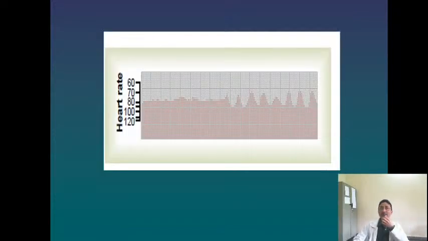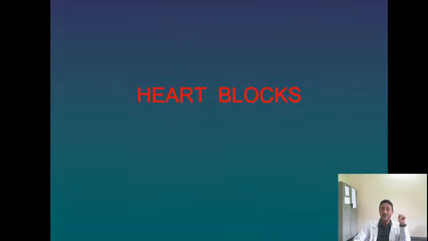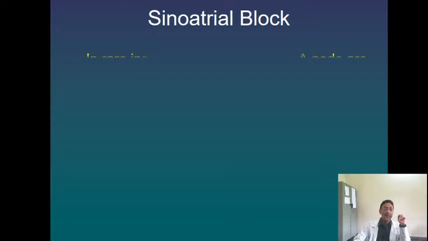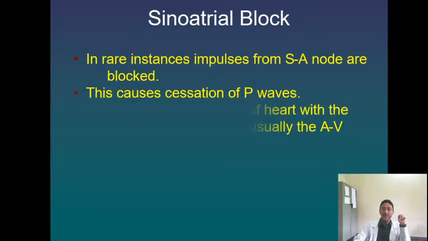What is arrhythmia? Variation of the heart rate with breathing on the ECG is called sinus arrhythmia. Heart blocks, I had told you earlier: complete heart block, incomplete heart block.